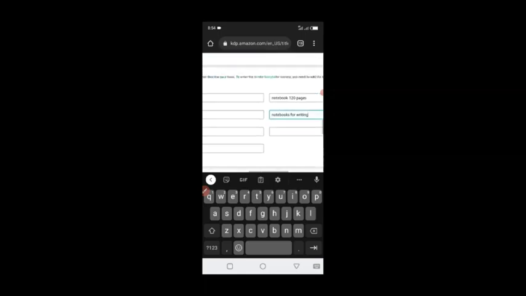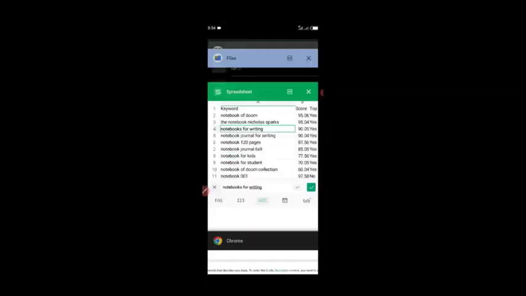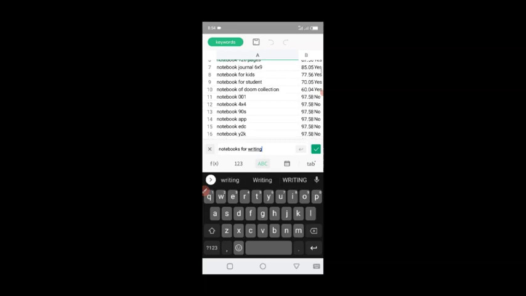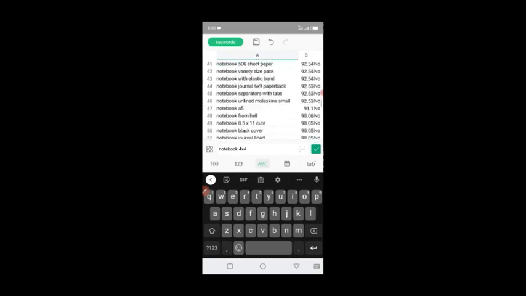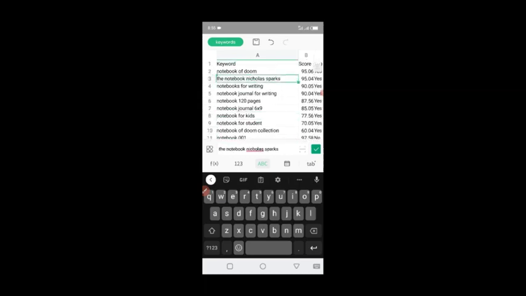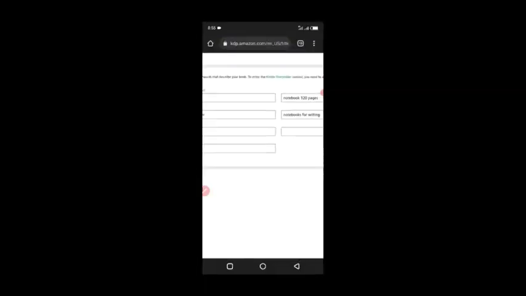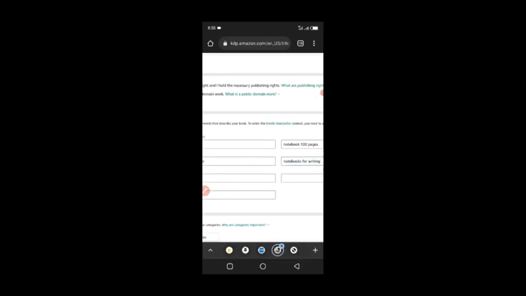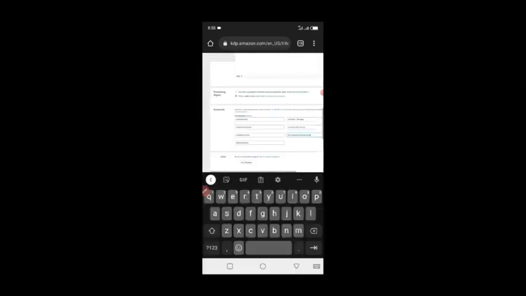So we just have one space left. So I'm going to look for a high one, 97 notebook 4x4. Notebook dividers, notebook planner, notebook tactical. 92. Okay, let me choose from 95. So let's take this, the notebook Nicholas Sparks. This could be a good keyword. So I paste it here, and then we are done with keywords.